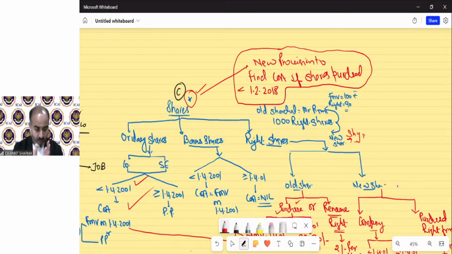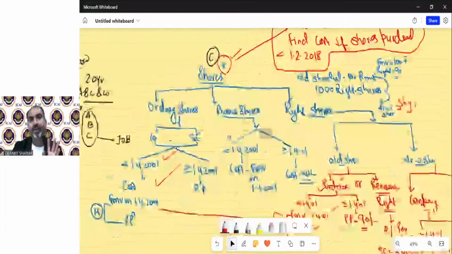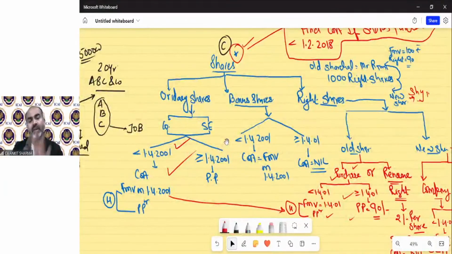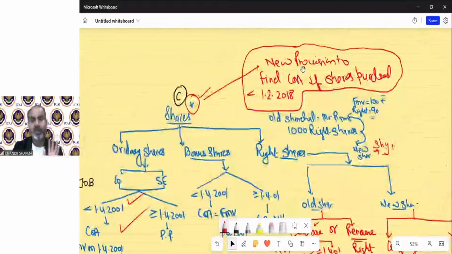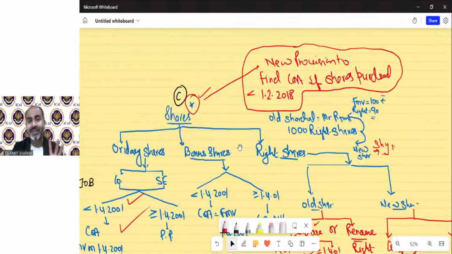For the normal provision, we have discussed how to calculate the cost of acquisition. You do not need to make this diagram because I will upload the diagram made by me, including all these provisions and even the special provisions. You just need to understand the provision.